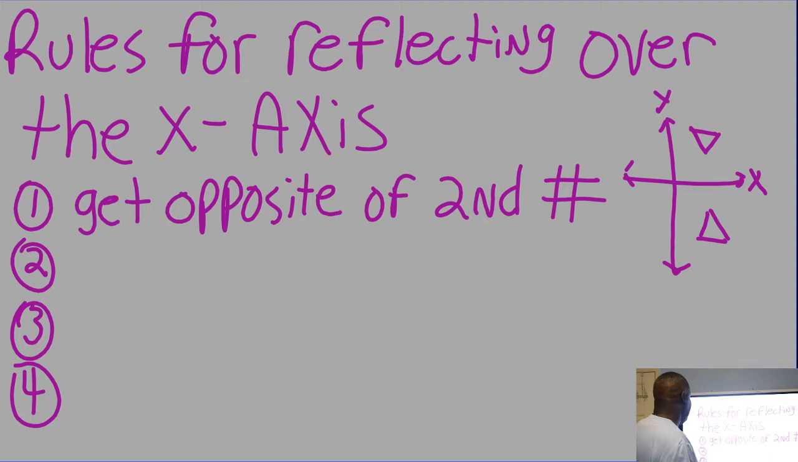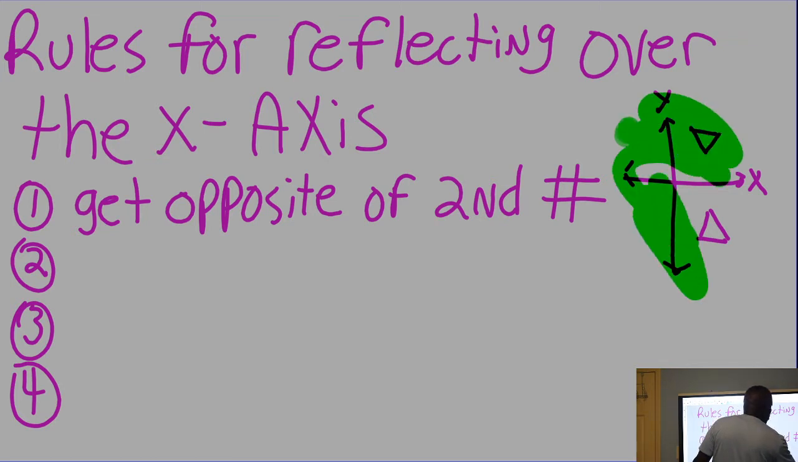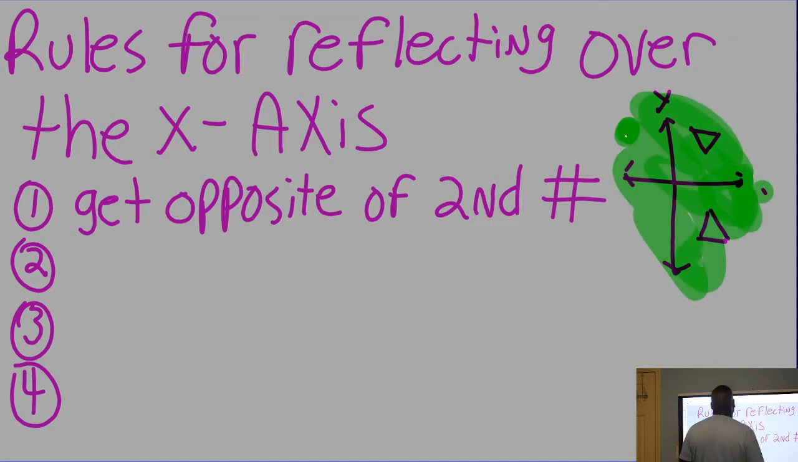Rules for reflecting over the x-axis. As you can see right here, that's how it's going to look. You got your x and y axis right there. You got your x-axis right there, and you got your y-axis right here. You see how these triangles are reflecting over the x-axis? They're over one another. It's called a reflection. You see, they look like they're looking at one another. They're reflecting over the x-axis.